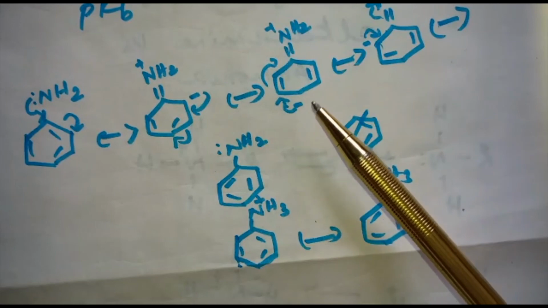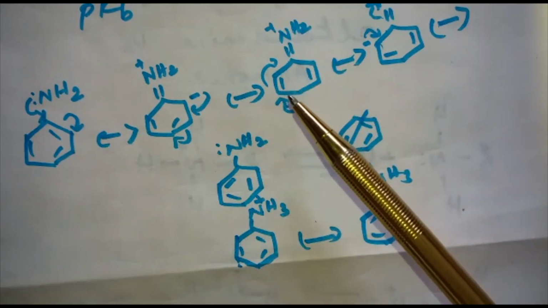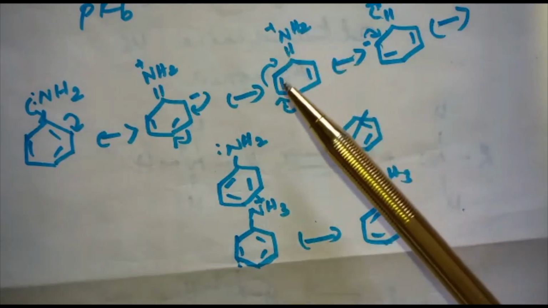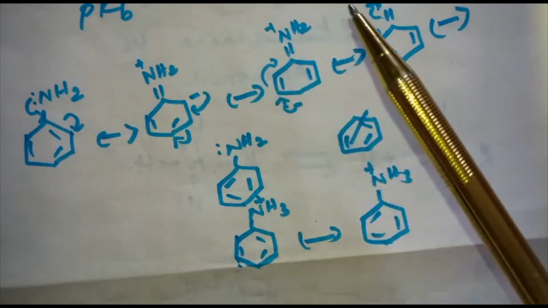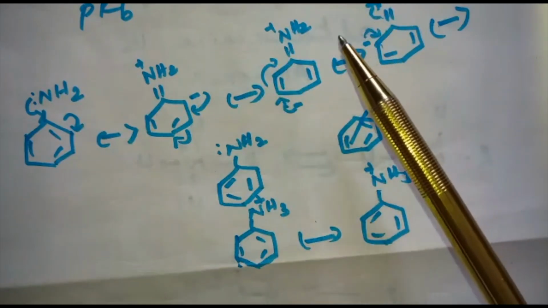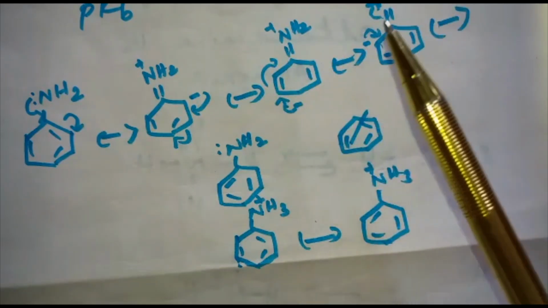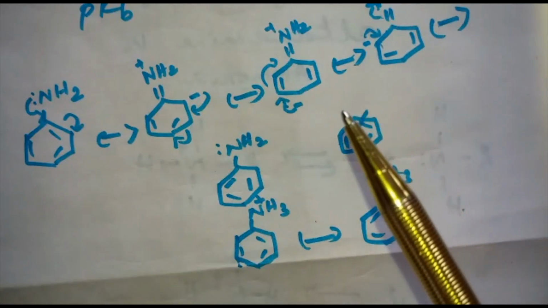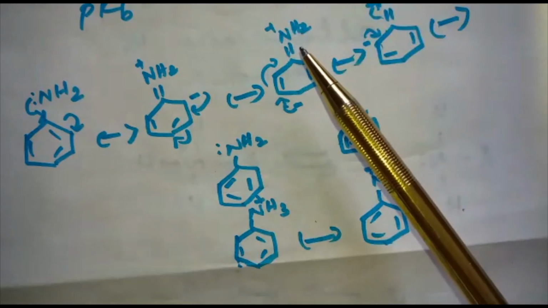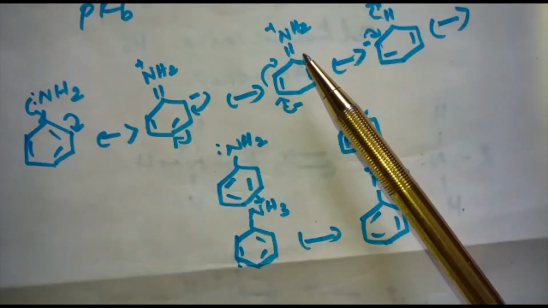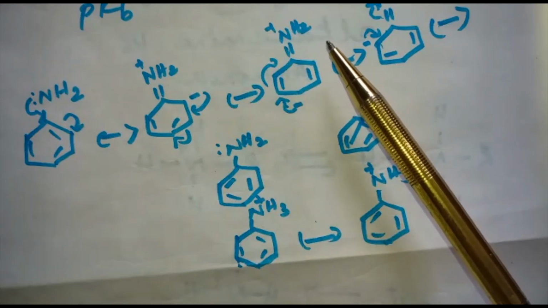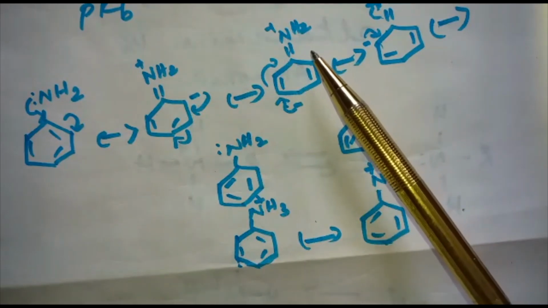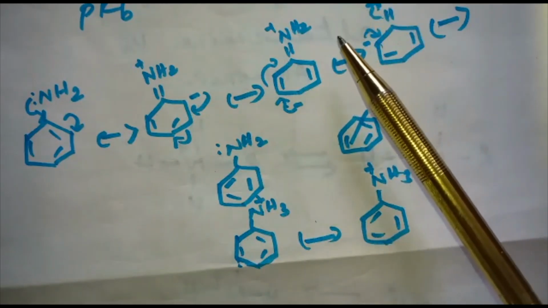In case of substituted anilines, it is observed that electron releasing groups like the methoxy group OCH3 and the methyl group CH3 increase the basic strength, whereas electron withdrawing groups like NO2, SO3H, COOH and halogens X decrease it. This is the basic property of amines, because we have discussed aliphatic amines as well as aromatic amines. So this is the basic nature of amines.